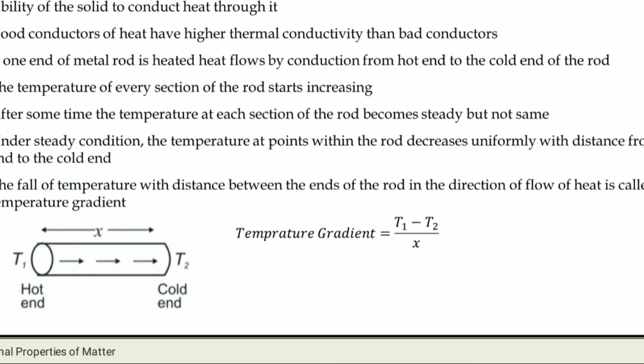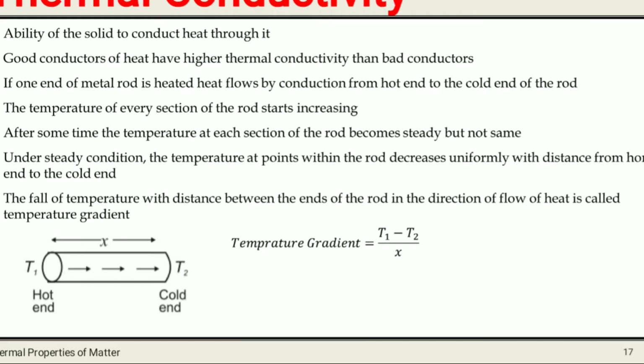That is, under the steady condition, the temperature at points within the rod decreases uniformly with the distance from hot end to the cold end. The fall of temperature with distance between the ends of the rod in the direction of flow of heat is called the temperature gradient. So the hot end will be much hotter than the cold end, and the fall of temperature happens in the same way from hot end to the cold end.